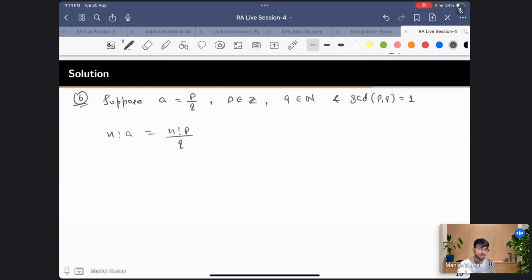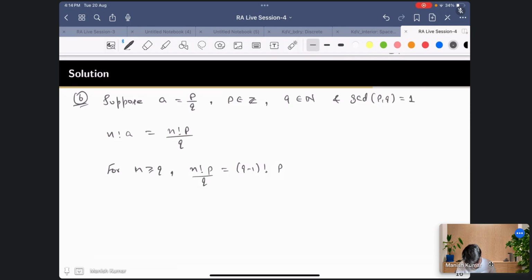So I'll choose n greater than or equal to Q. This is a fixed quantity, right? A is fixed, so P and Q are fixed. So for n greater than or equal to Q, n factorial times P on Q is going to be Q minus 1 factorial times P, because Q will cancel out.